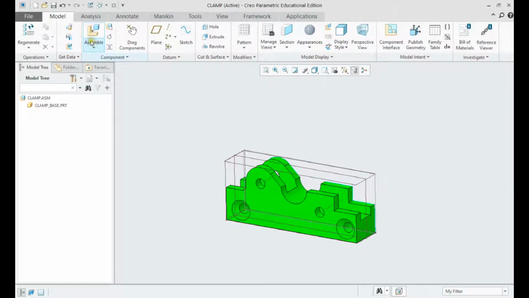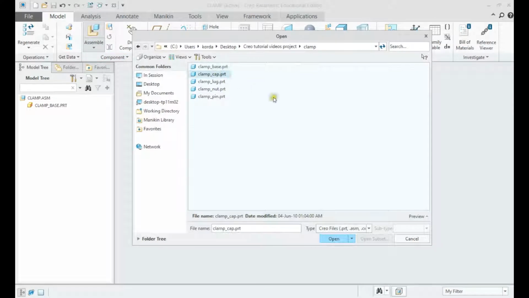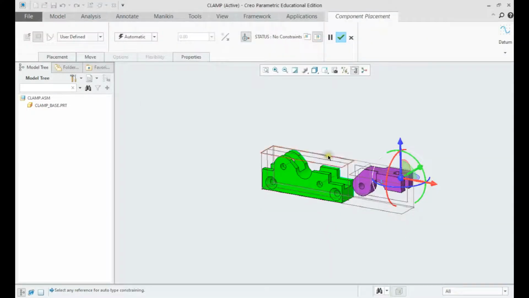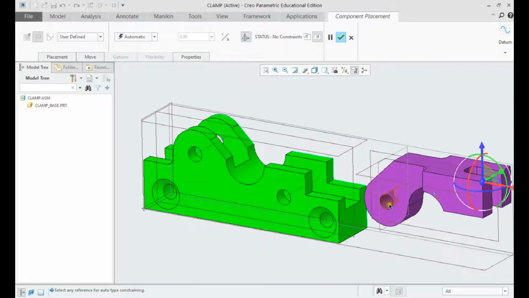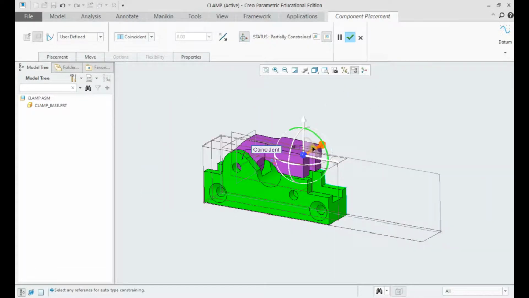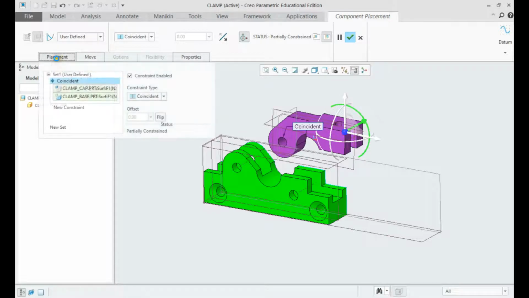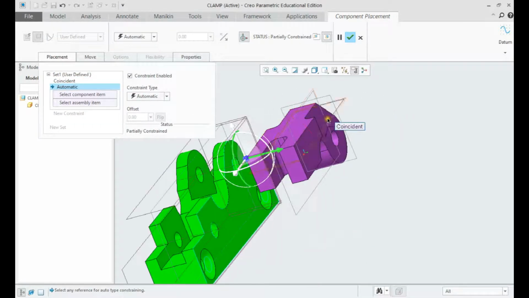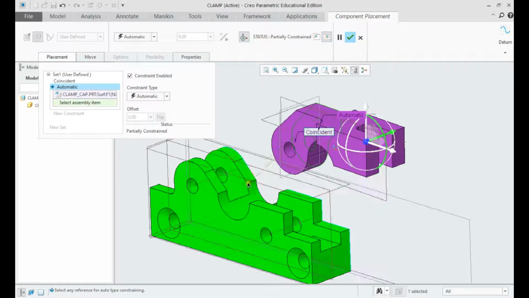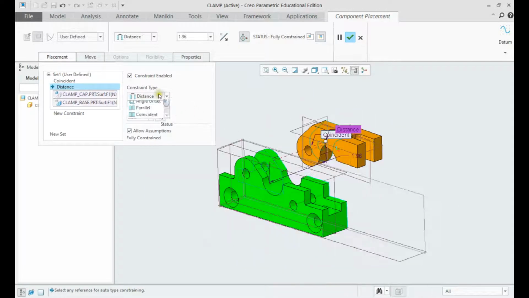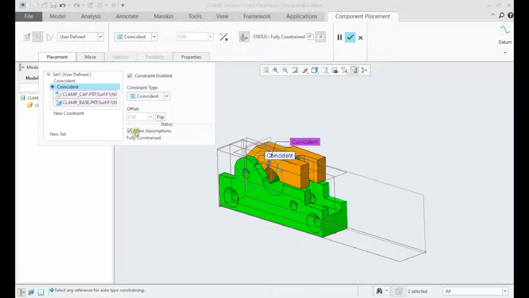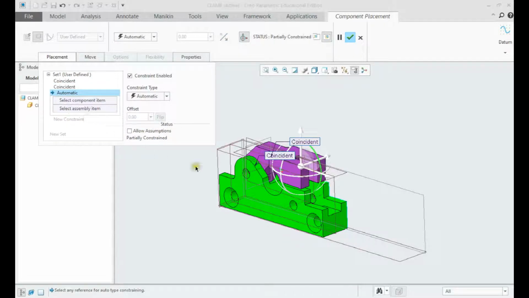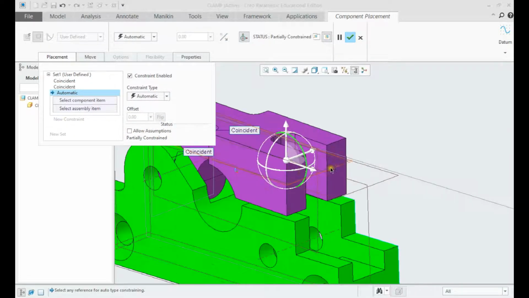We shall click on Assemble again, choose clamp cap. Let us select the cylindrical surface on the base and on the cap, and set the constraint on coincident. Select the two faces of the two parts as shown, and make them coincident. Uncheck Allow Assumption option, and make the two top planes parallel.